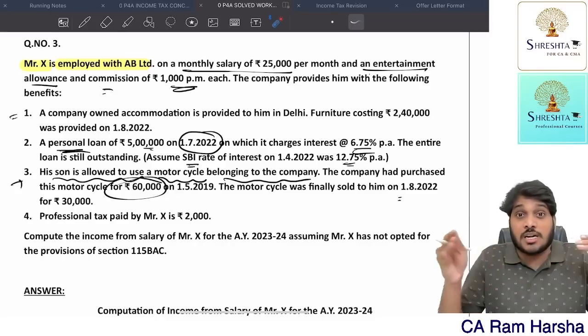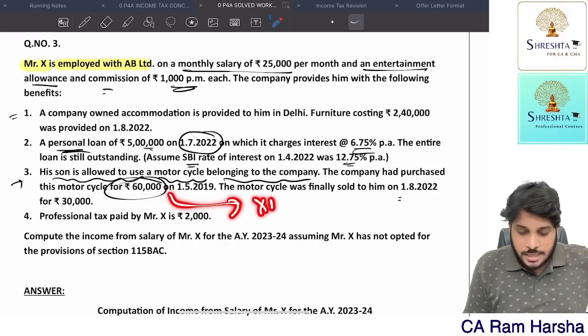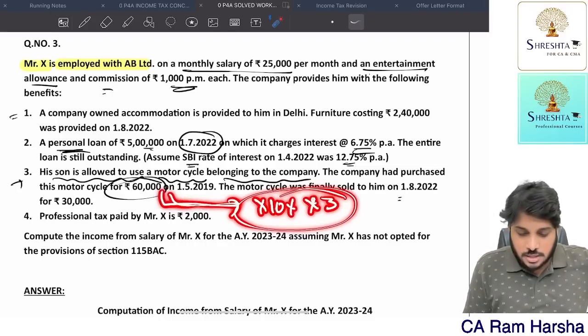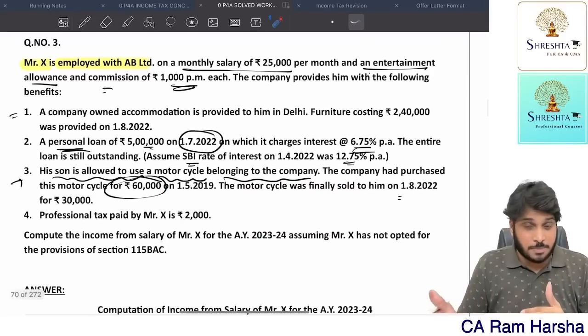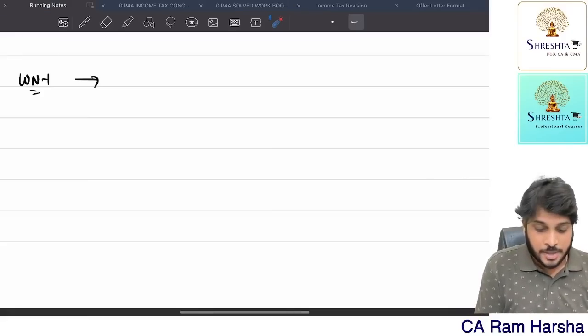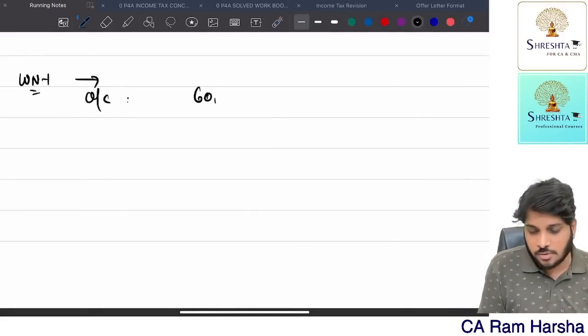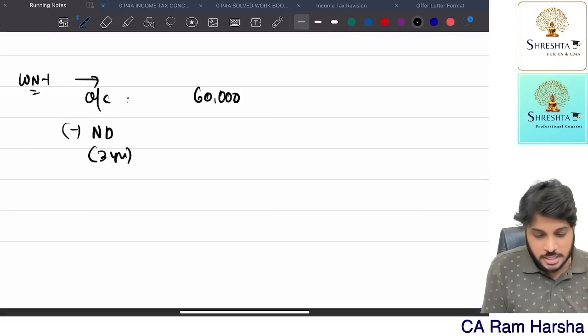So notional depreciation as per perquisite rule for 3 years, what is it? 10% is the rate of depreciation into 3 years. So 60,000 into 10% is how much? 6,000. For 3 years, straight line method means same depreciation, 18,000. So original cost is 60,000 minus notional depreciation for 3 completed years, 18,000.